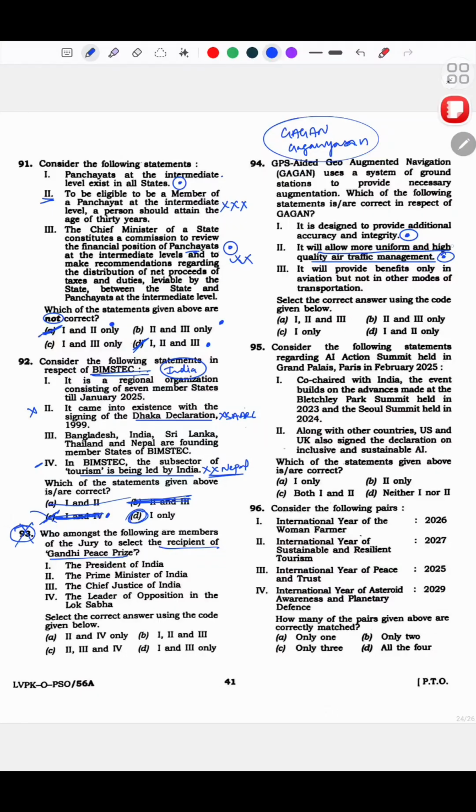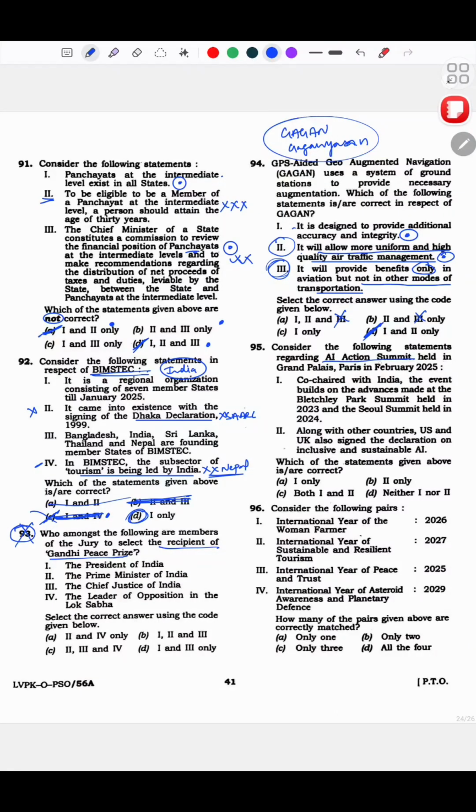It will provide benefits only in aviation but not in other modes of transportation. Like why, what restriction does it have? This doesn't make sense, right? This one, तो ये गया. अब problem है 1 and 2 and 1 only. See, since this is a generic statement, it has possibilities of being correct. So yeah, answer is D.